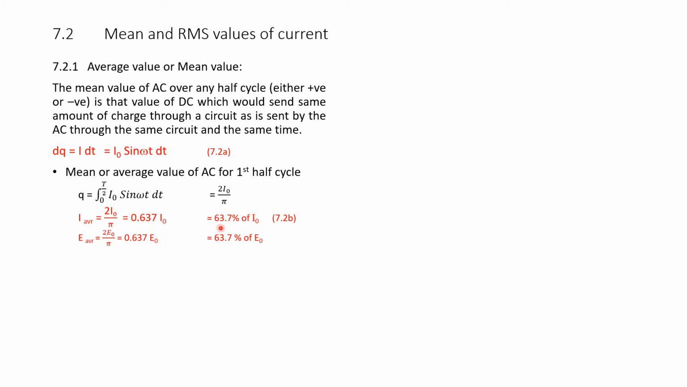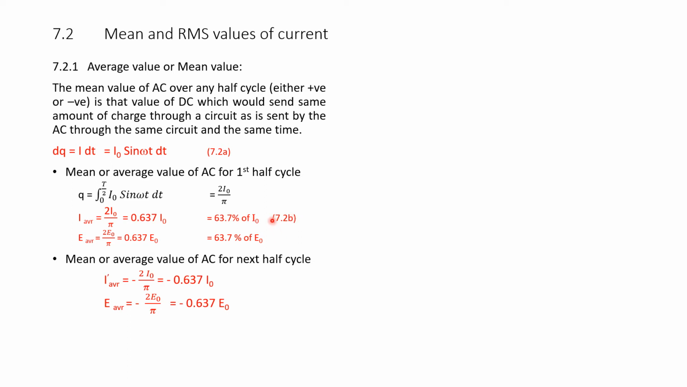That is, it is 63.7% of I naught, where I naught is the peak value and I average is the average value of current. So, the average current in the positive half cycle equals 63.7% of the peak value I naught. Let this be equation 7.2b.